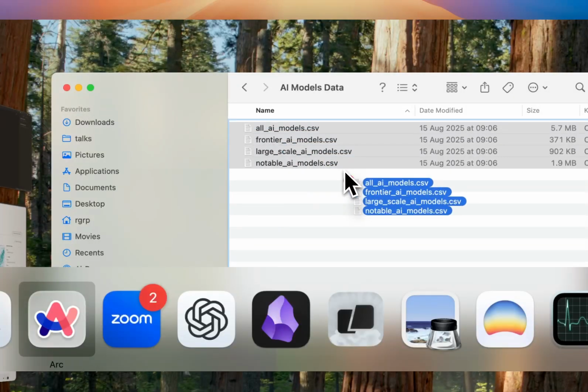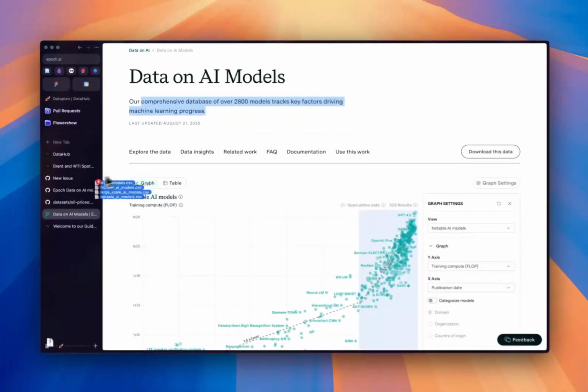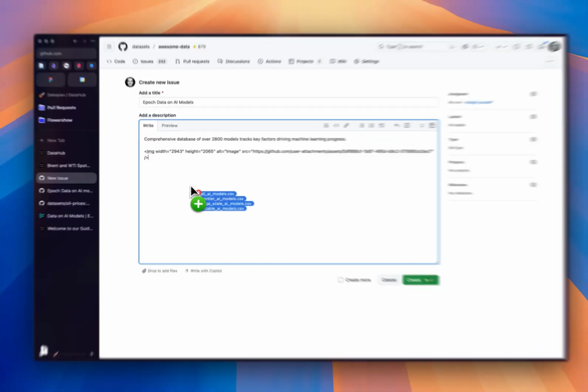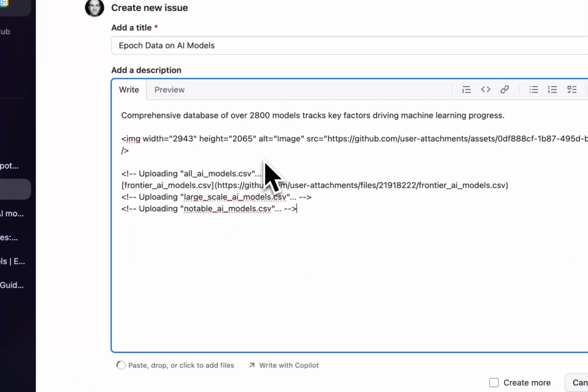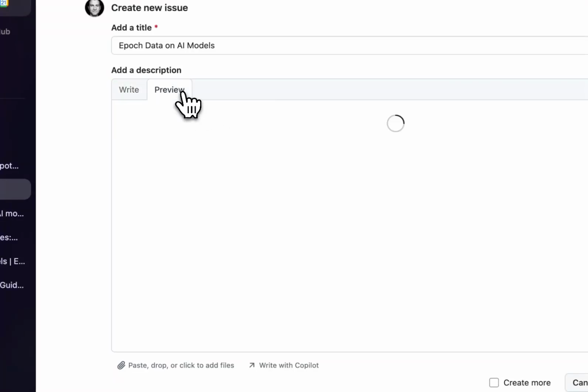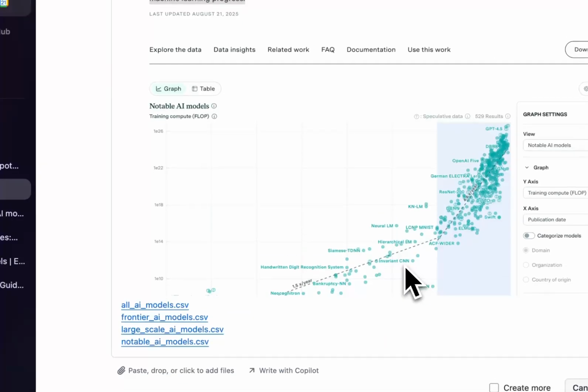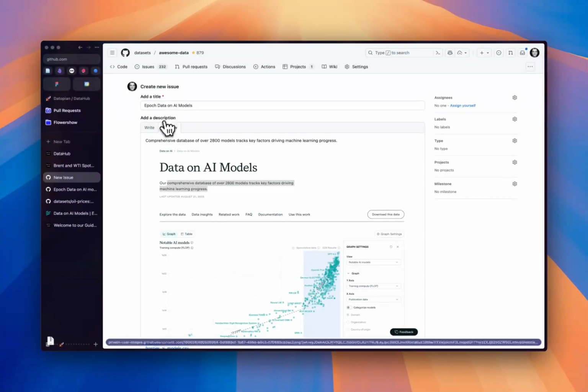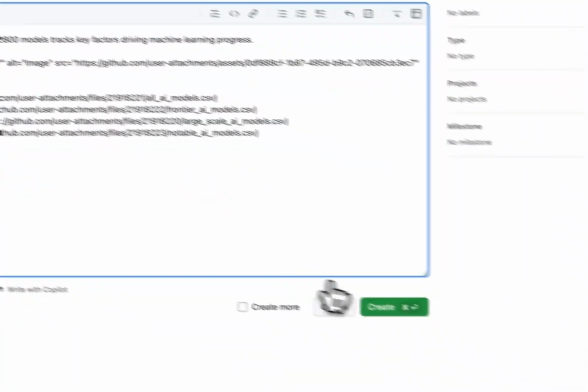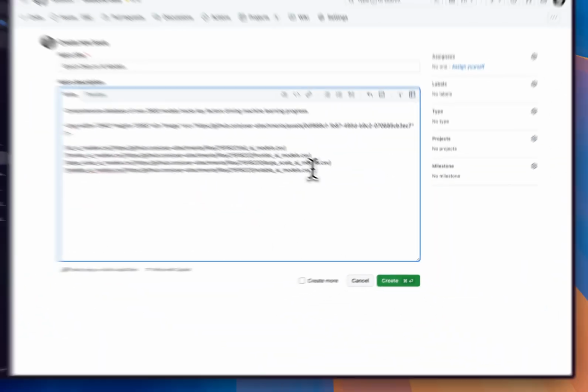And I'd like to just drag these, frankly. In a perfect world, I would come here and drag them, and upload them. Here we are, it's going to upload them. Very good. And preview: I'm just going to have links here, which is not what I'd want. I want to see a nice table. And I can then create this, and that would be the simplest thing.